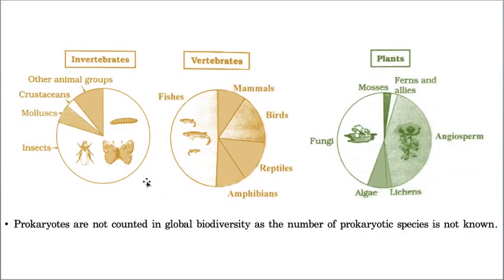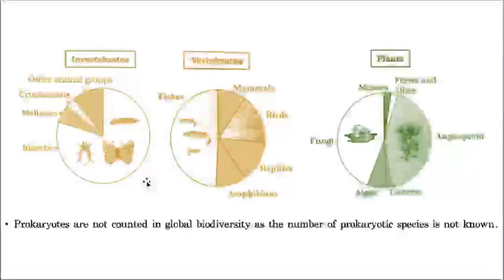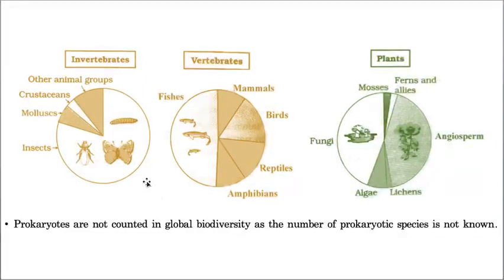But here I need to tell you one key point. Prokaryotes can't be estimated in the global biodiversity, because can you see at least how many, for example, fishes I can count, how many fungi I can count, how many insects there are I can count. But will you be able to count prokaryotes?